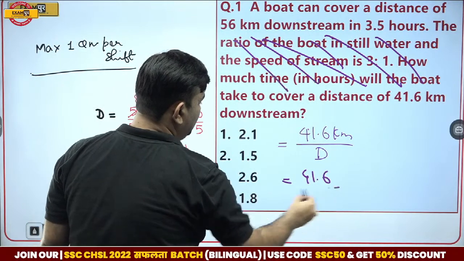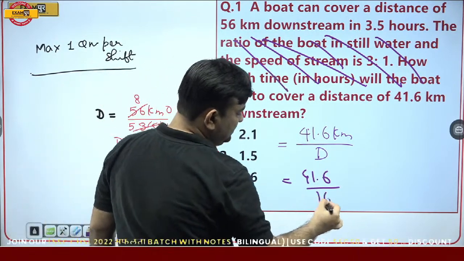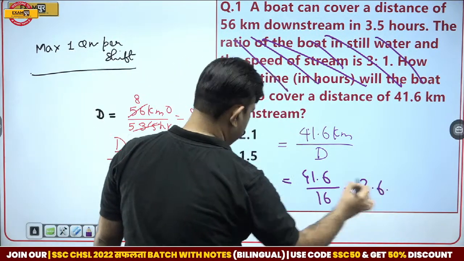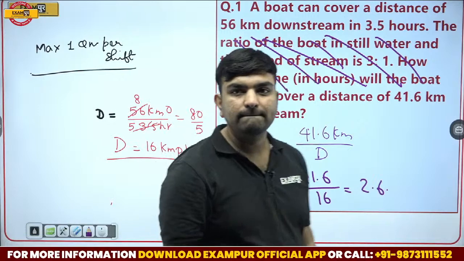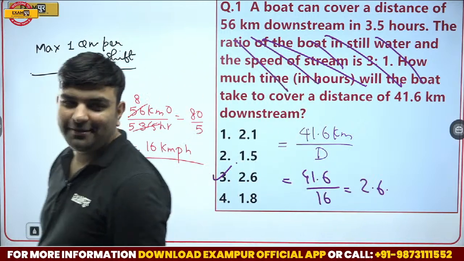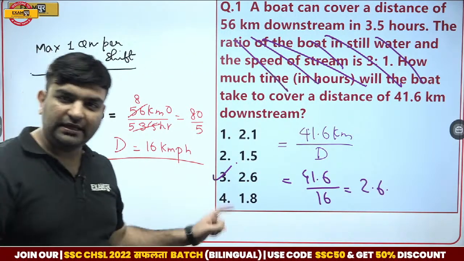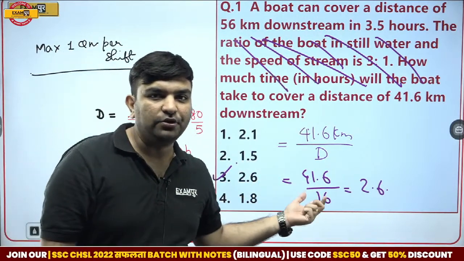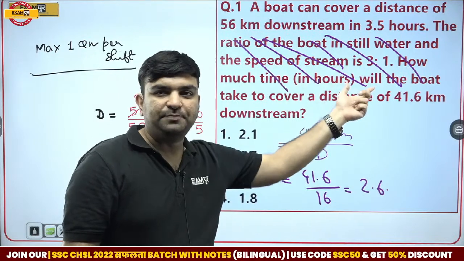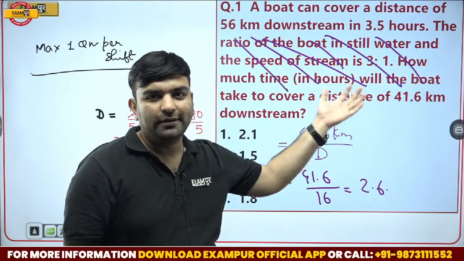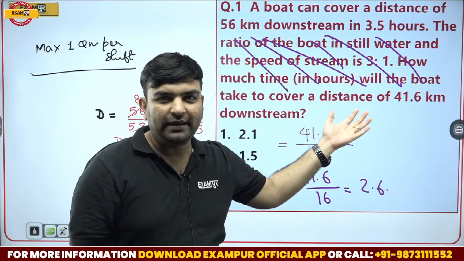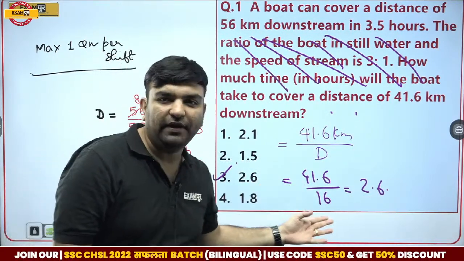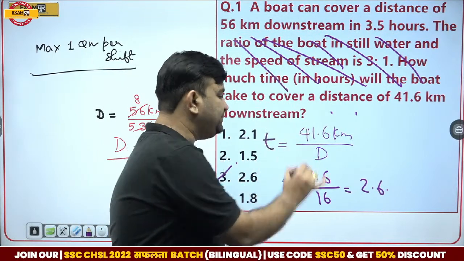41.6 kilometers, speed of downstream is 16. 16 twos are 32, 16 sixes are 96. Perfect. So this was the exact question which came up in the examination. The examiner is trying to divert you to find the speed of boat, speed of water and all this, but you stay intact and are not diverted by any of this information. You directly find your answer by using the speed of downstream.